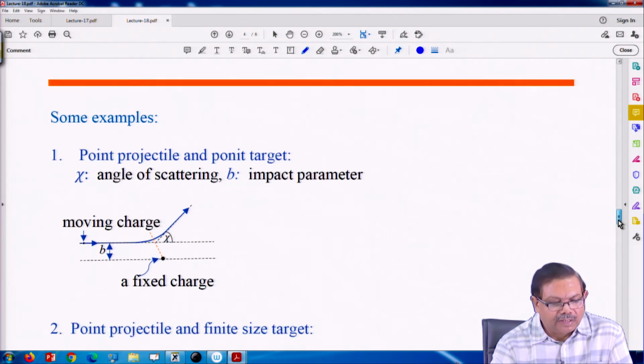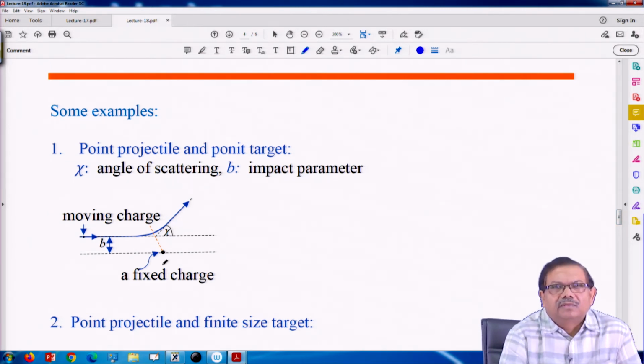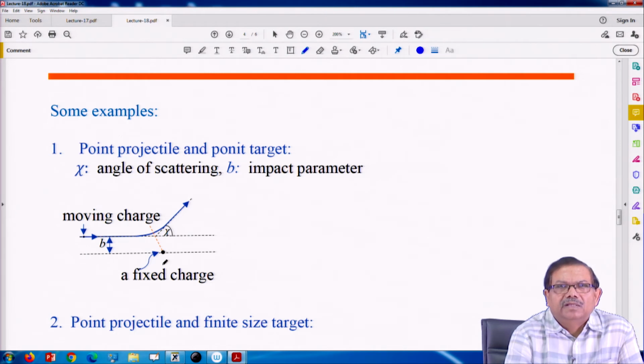A point projectile, a target is something which is initially at rest. If it is a fixed target, it will remain at rest. Like some heavy body, you are throwing a small stone piece or glass balls on some very heavy things. So, heavy material will remain where it was earlier, but the small particle would be deflected from its direction of motion. So, direction of motion of a particle, whenever there is some collision, its path is deviated.